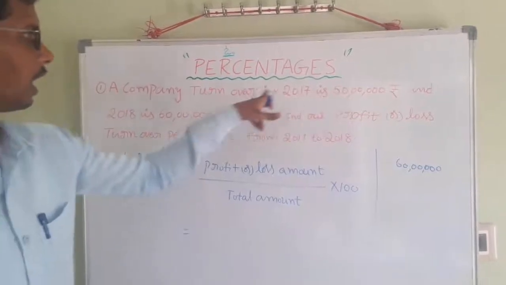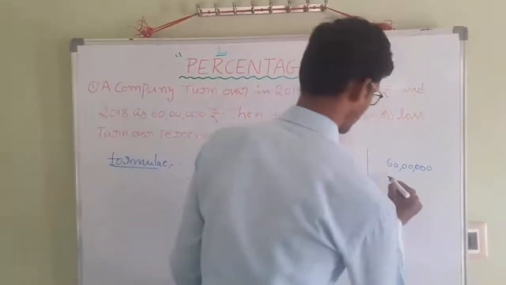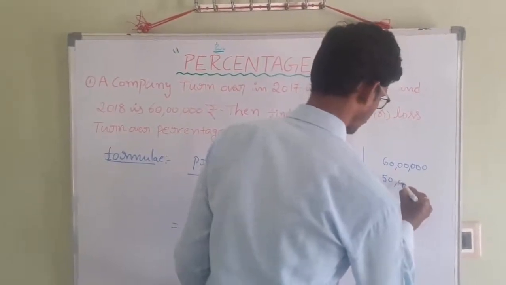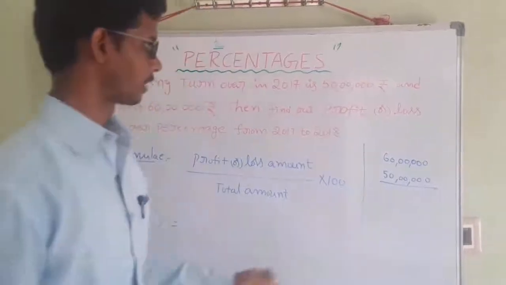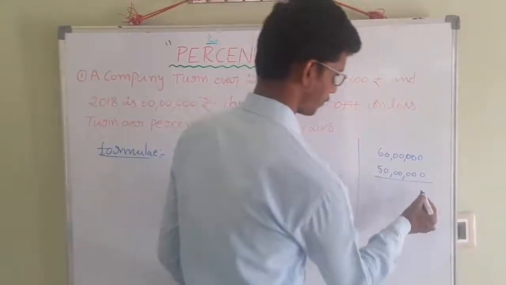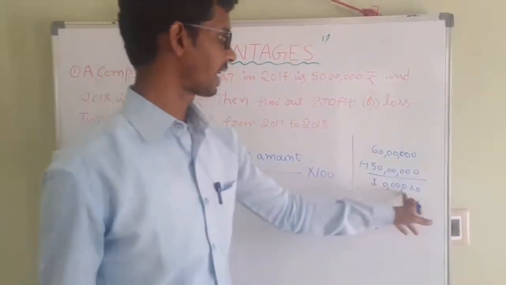You get the total increased turnover, the profit. This is nothing but 10 lakhs rupees.